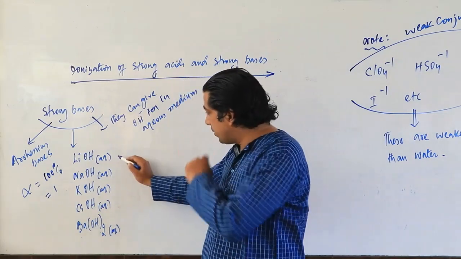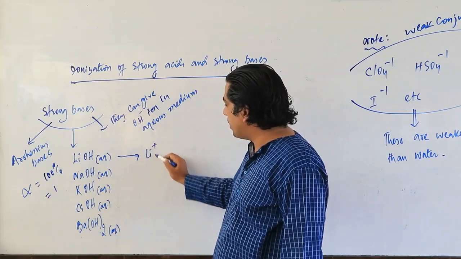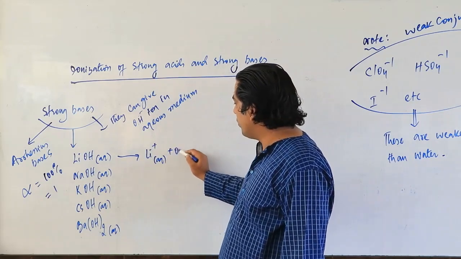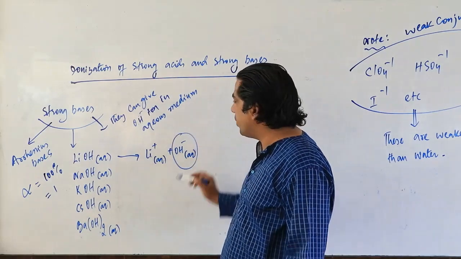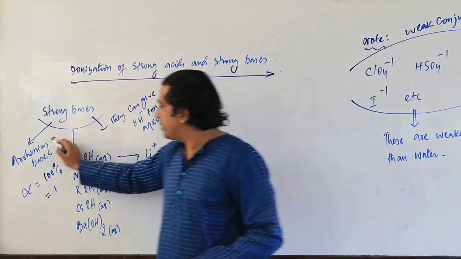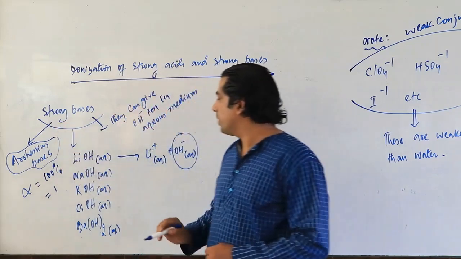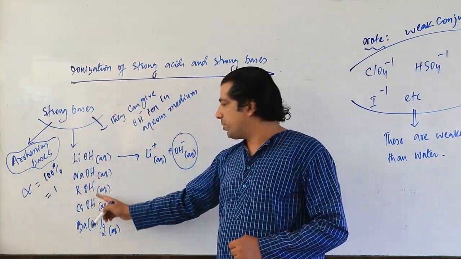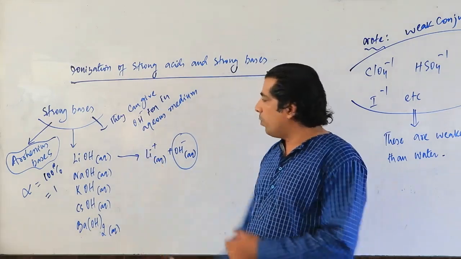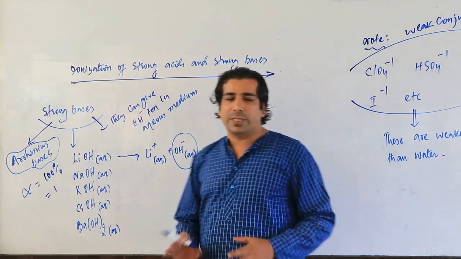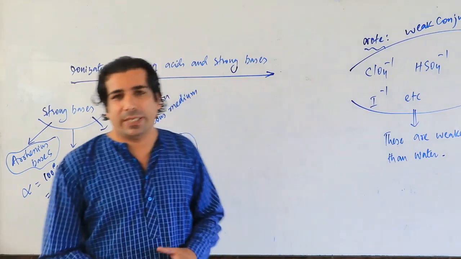So you will be getting here lithium plus aqueous, OH minus aqueous. So I am getting the OH minus ion, so it is an Arrhenius base. The same thing, it will also give OH minus, OH minus, OH minus, and it will give 2 OH minus. So all will give OH minus ions in the aqueous medium.